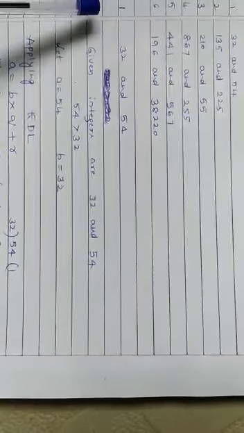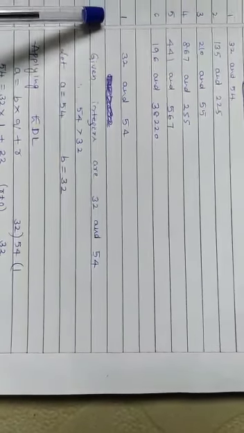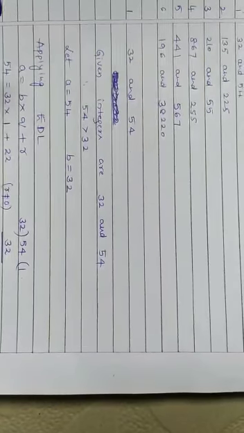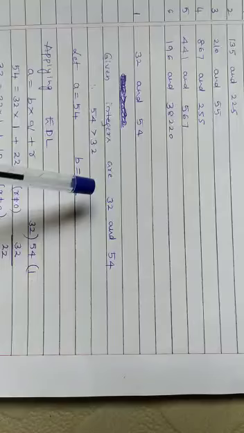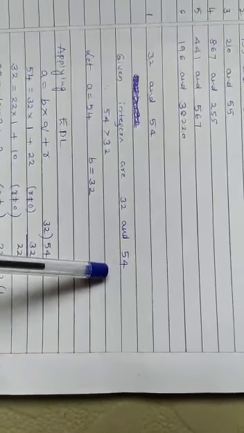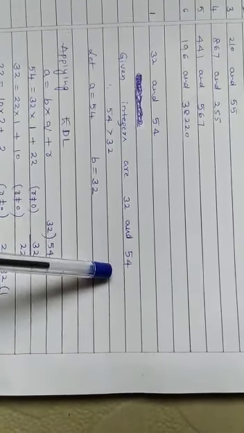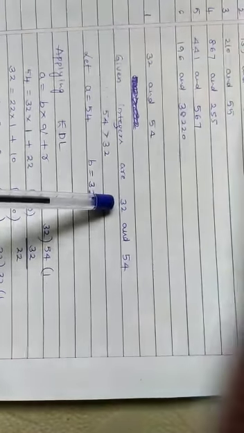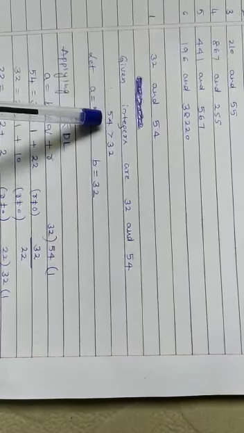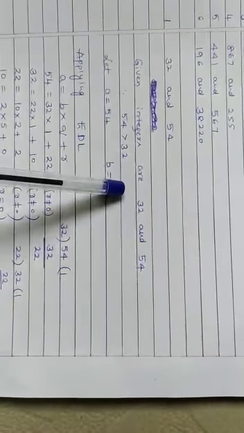So take the first problem, children: 32 and 54. These are the two given integers. Which one is greater? 54 is greater, 32 is lesser. Therefore 54 is greater than 32.